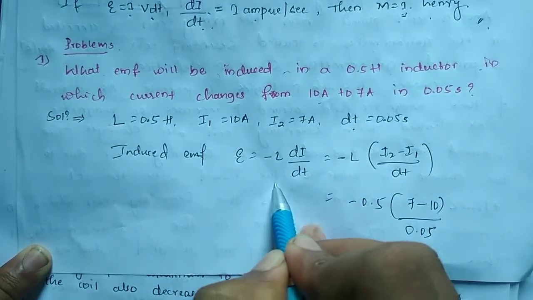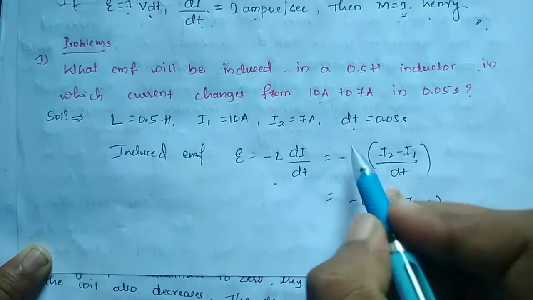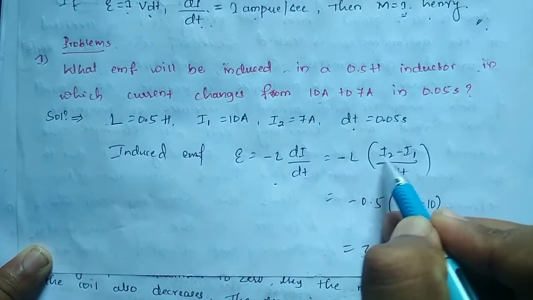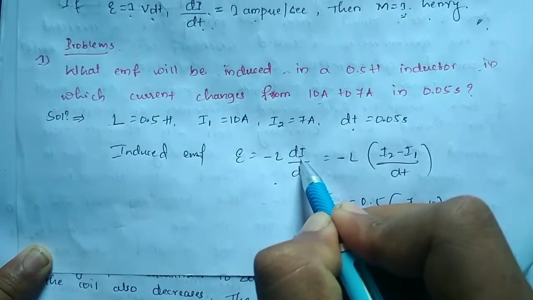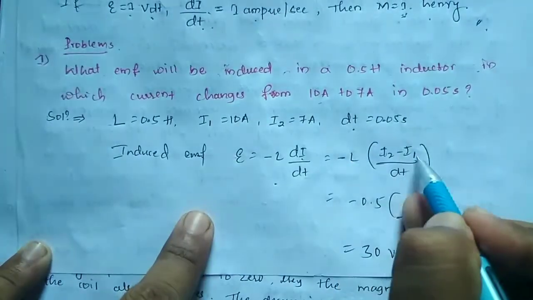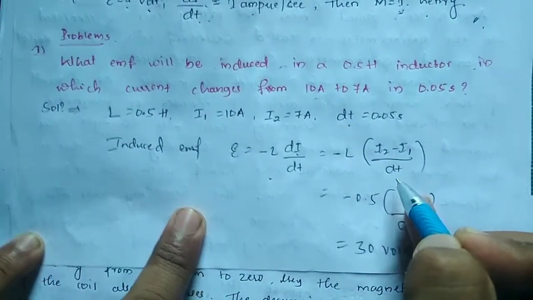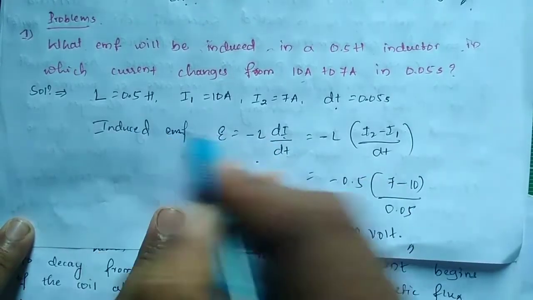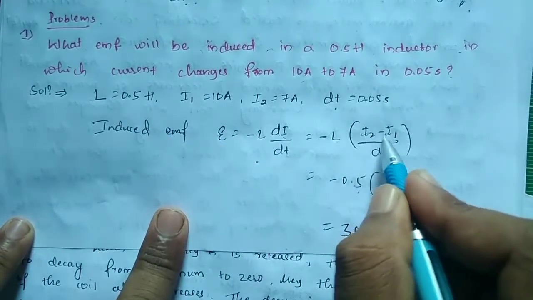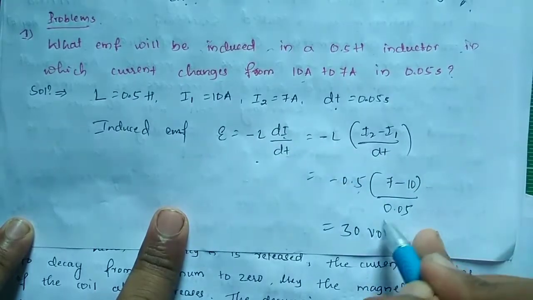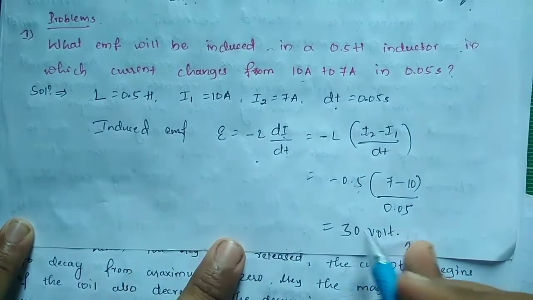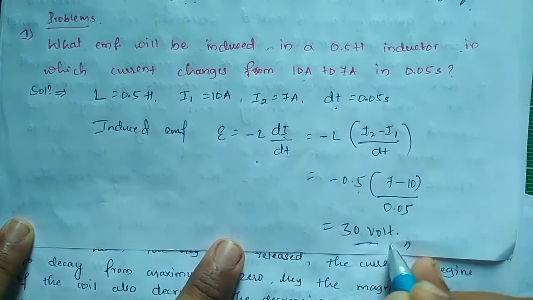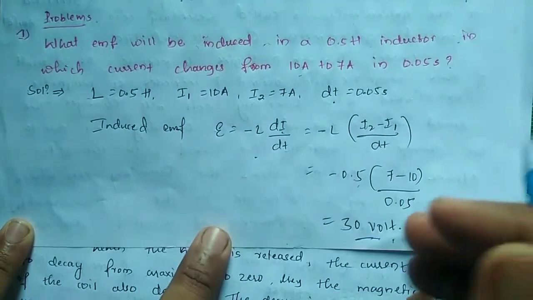This is from self inductance, already we discussed. Minus L into the change in current, I2 minus I1, divided by dt. So minus 0.5 into 7 minus 10 divided by 0.05. So you get the answer as 30 volt.